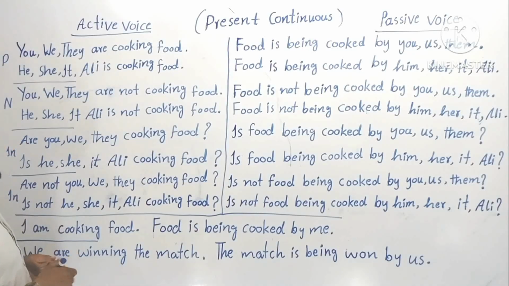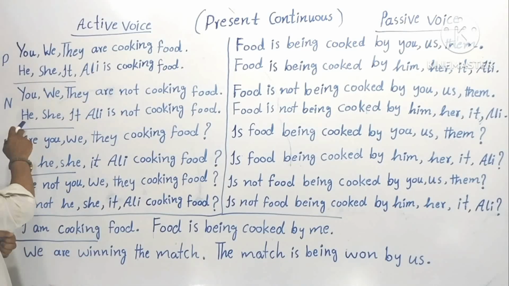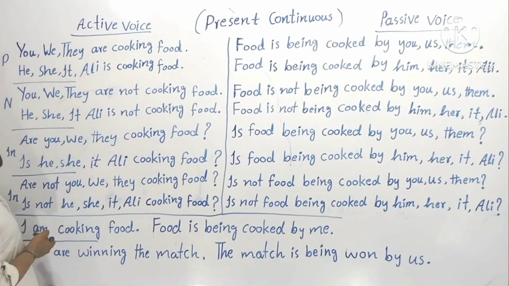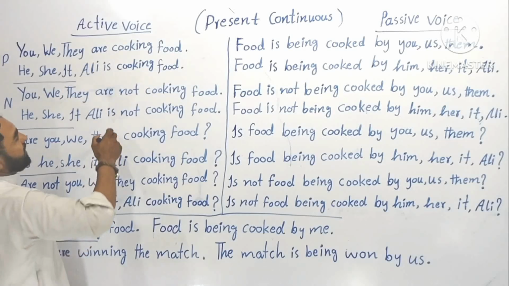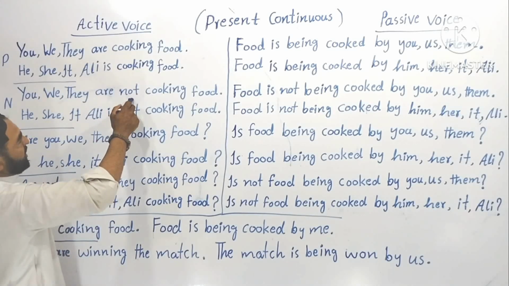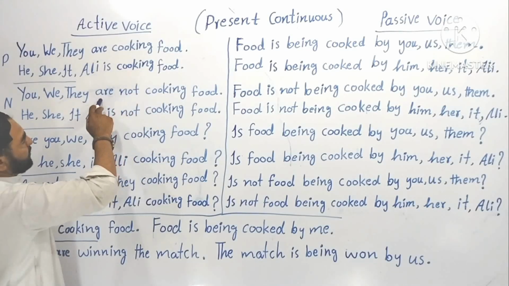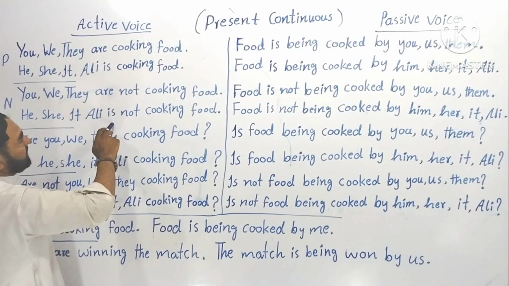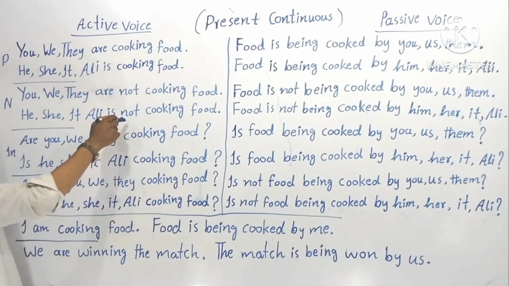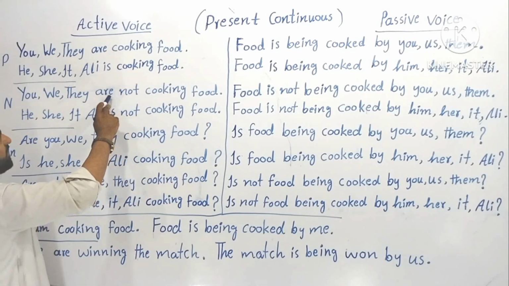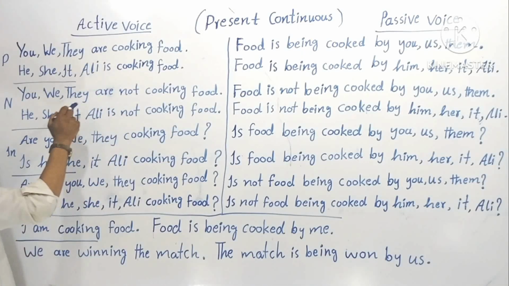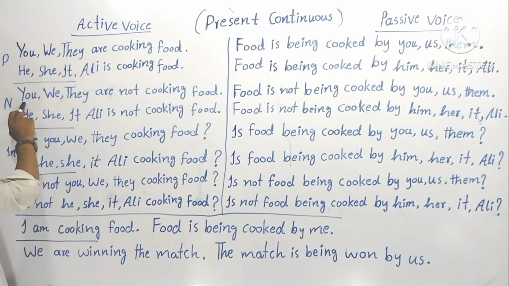So let's go to the second version, that is negative sentences. Okay, I mean negative sentence. You see, negative. Now, a negative sentence is a sign that an extra word, not, comes in between the helping verb and the main verb. Okay, you see here. These both have the extra word not in between the main verb and the helping verb. Okay. Now let's read it.